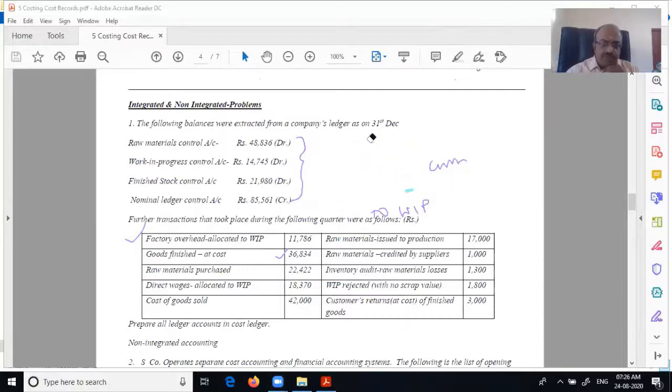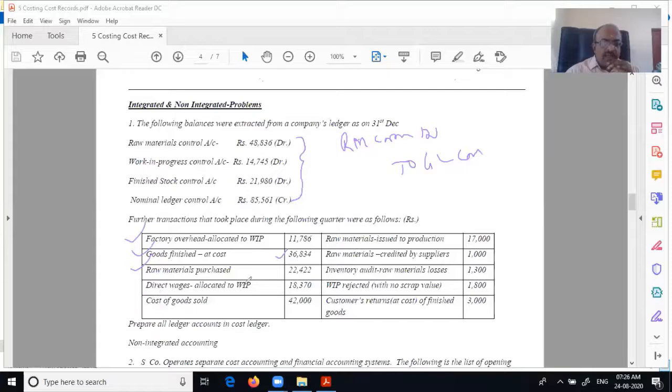Raw material purchase. See, I just want to tell you, like we did trial balance with adjustment, same thing, you look at it. You have to understand it, otherwise you will not be able to. Tell me, raw material purchase, what is the entry? Raw material control account debit to general ledger control account. Very good.